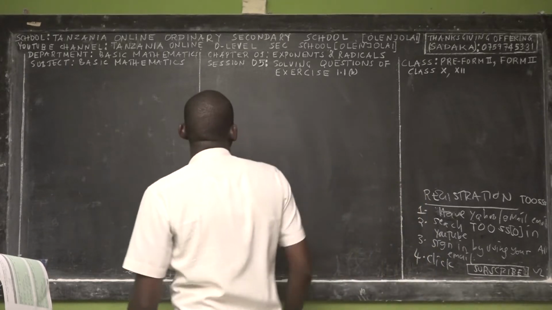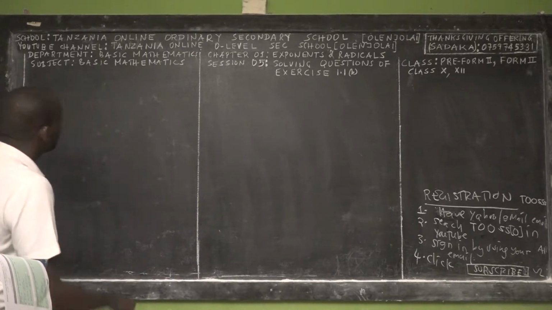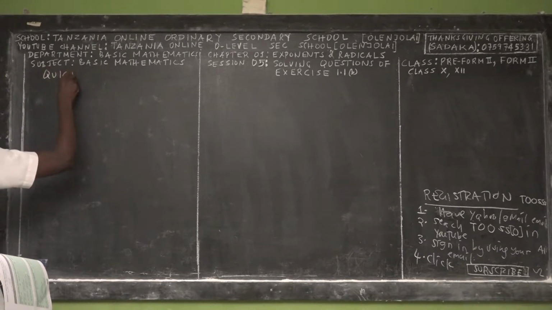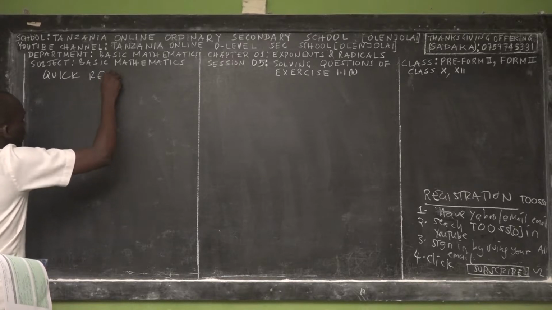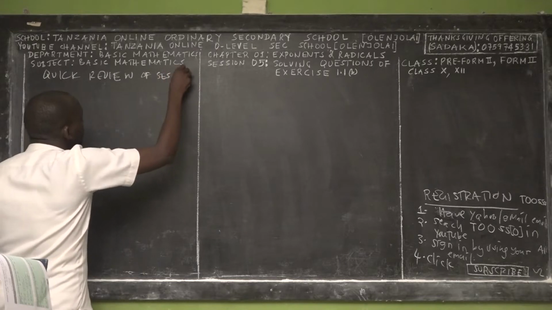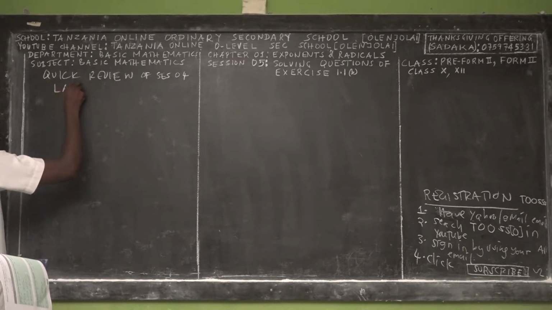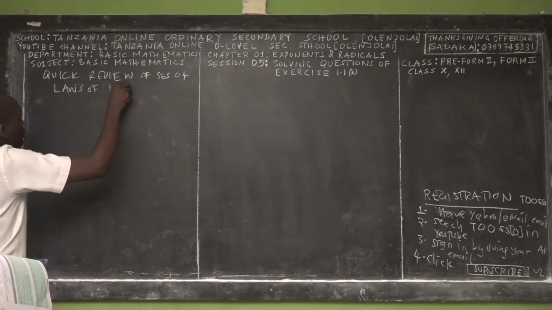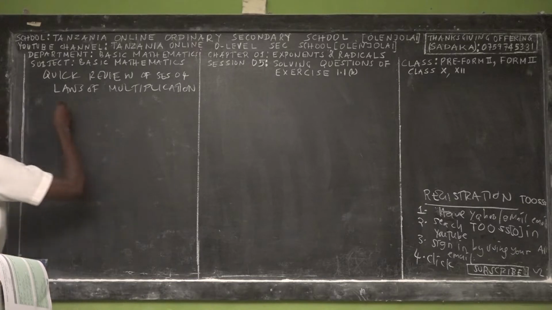Okay, so today we are solving questions of exercise 1.1. As I said, that's session 4. So let us do a quick review and the correction. A quick review of session 4. In session 4, basically, we titled it Laws of Multiplication. I talked about laws of multiplication of exponents.